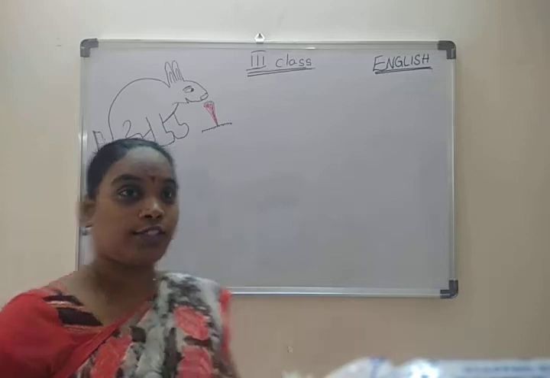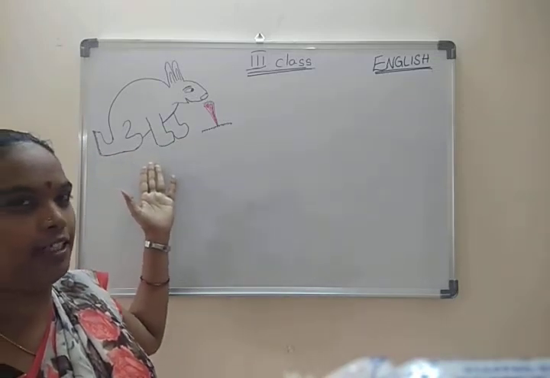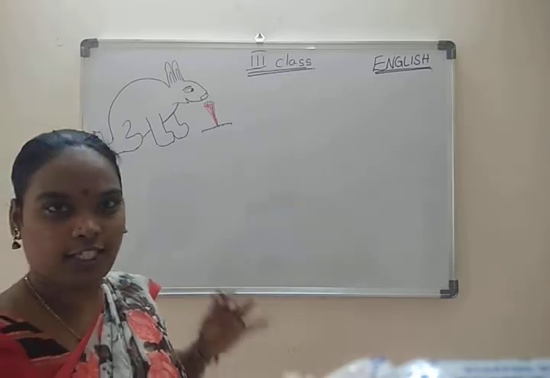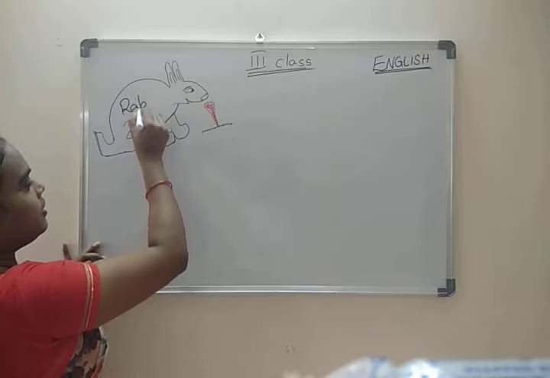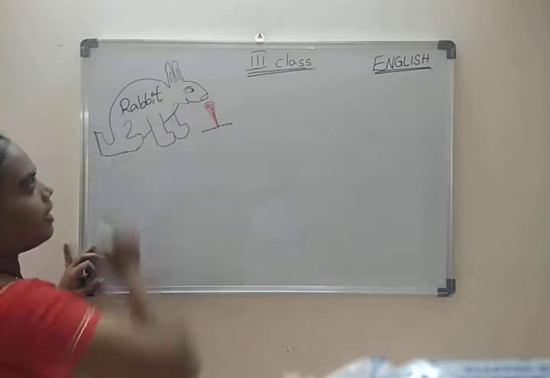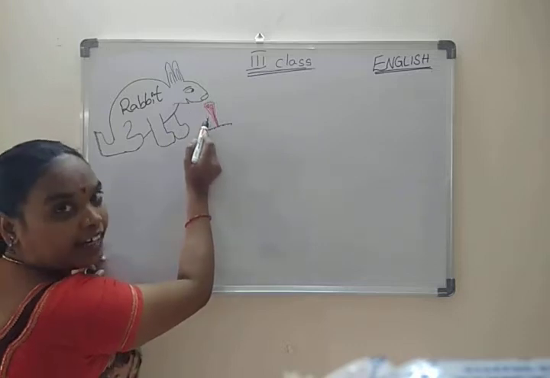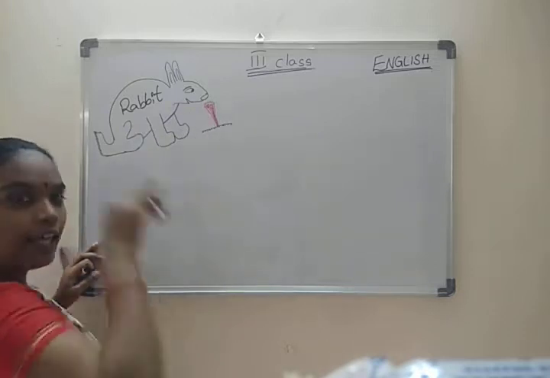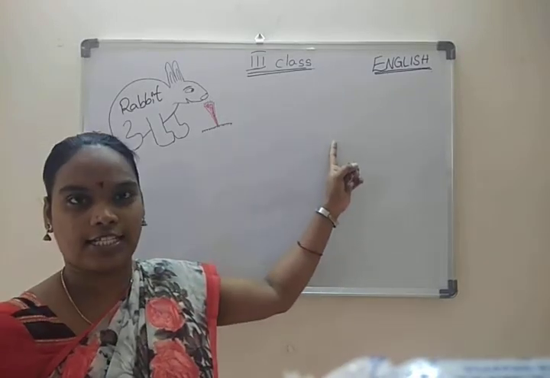Now, we are going to learn about this animal. What is this, children? What is this animal? This is a rabbit. What is it eating? Carrot. Okay. Now we are going to our first lesson.